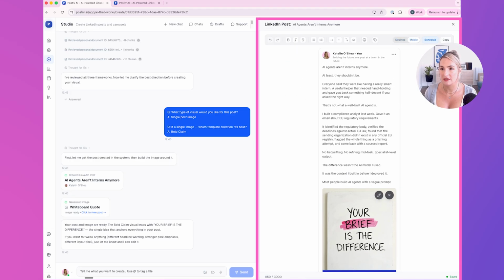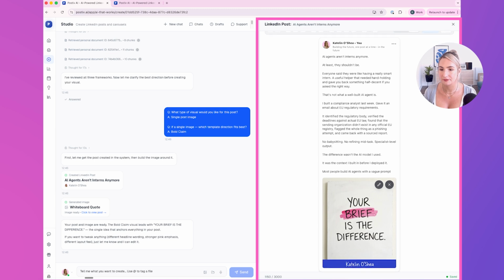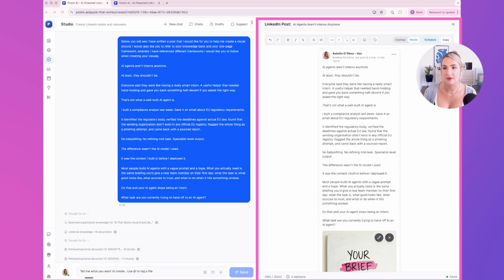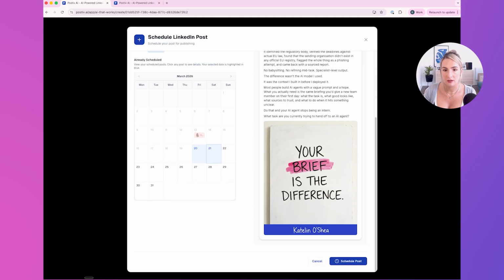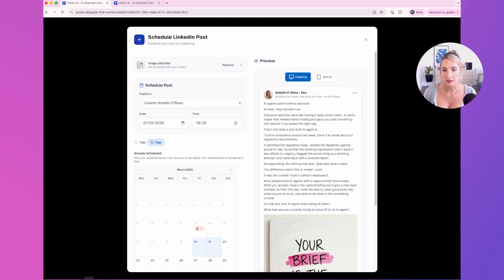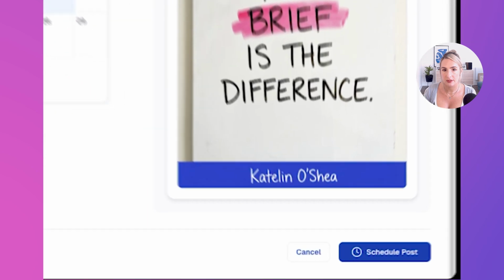You can have a look. How does it look on mobile? Very good. Perfect. And so as I'm happy with that, I can go about scheduling this and I can set it in to post on the date that I want it to go. So let's set it for tomorrow and we're going to post it at 9:30 a.m. And that is that.